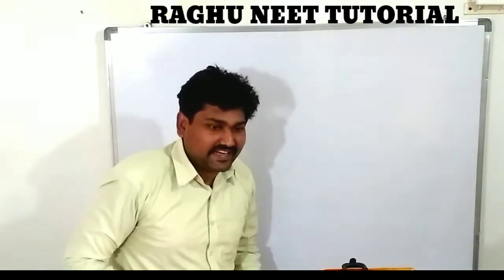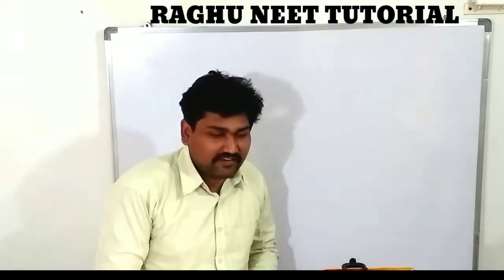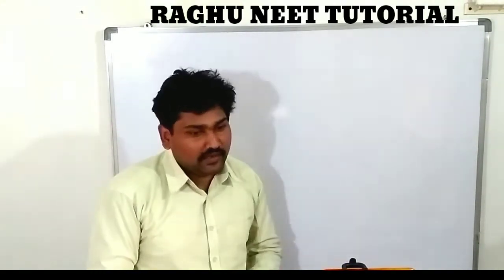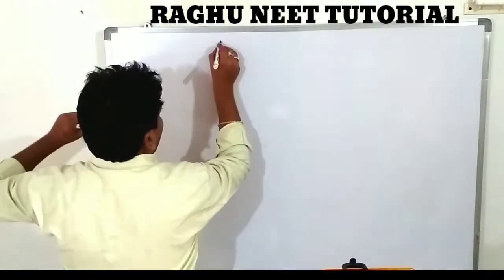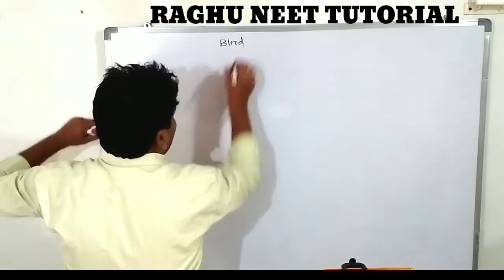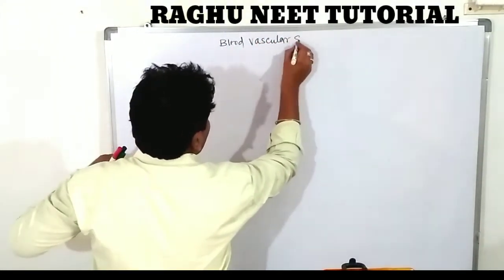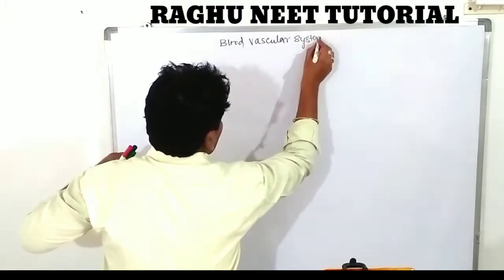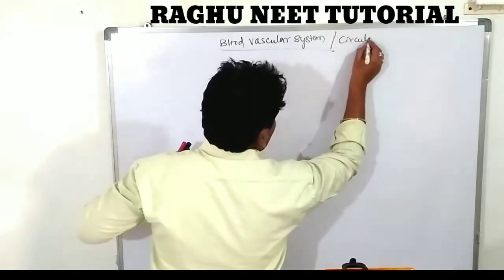Completion of what is the respiratory system in amphibia. Next we will move forward. What is the vascular or blood vascular system in amphibia? Blood vascular system is nothing but the circulatory system. The blood vascular system is commonly called the circulatory system.